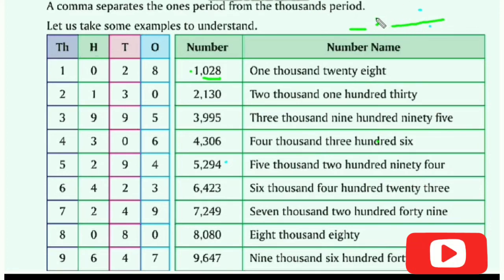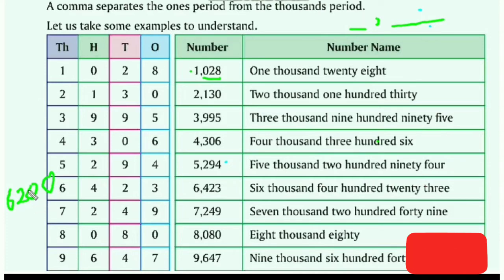Suppose I am giving you a number, 6200. Now I am asking you to put the comma. Then you should know there are two periods of place value.